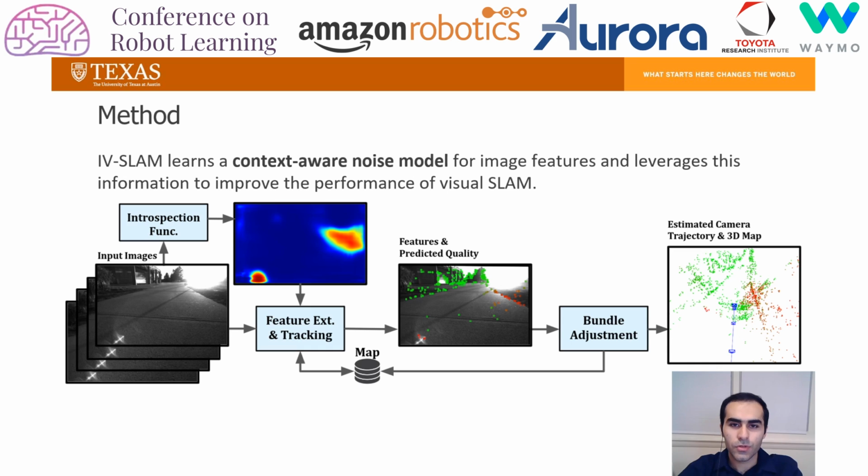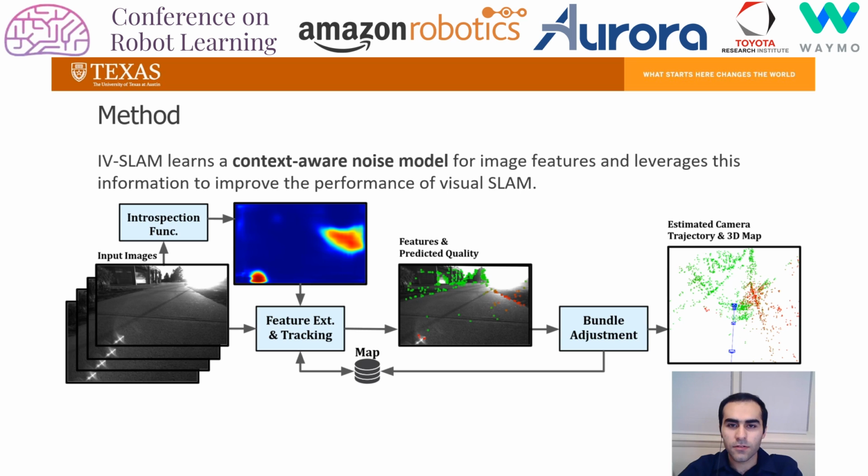To address this shortcoming, we introduce IVSLAM. IVSLAM builds a context-aware noise model that explicitly accounts for heteroscedastic noise and learns to account for bad correspondences, moving objects, non-rigid objects, and other causes of errors.